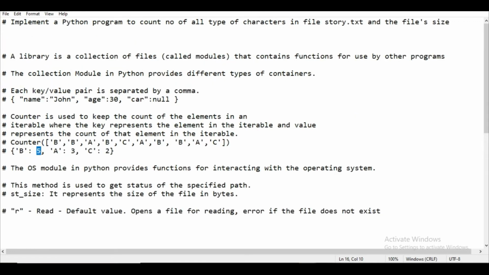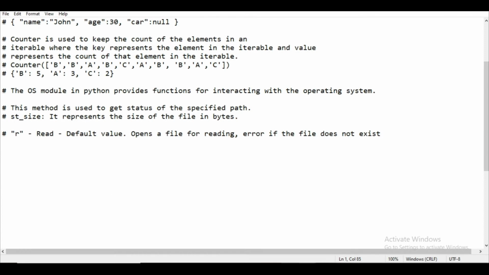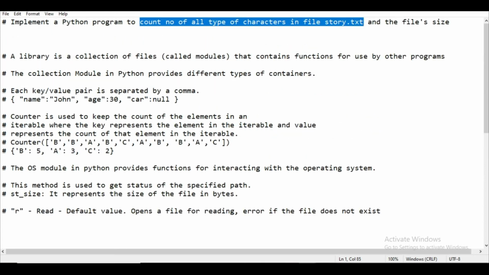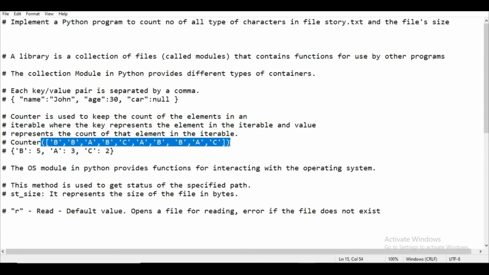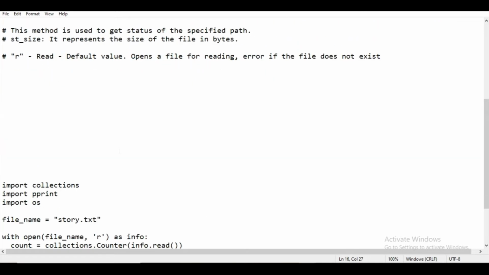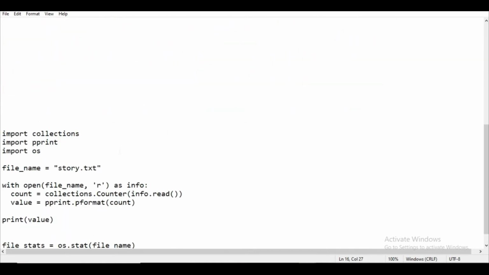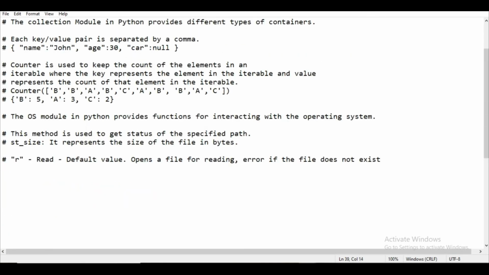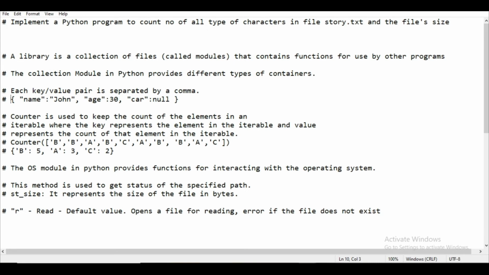So in our program also we have to count the number of all types of characters in the file story.txt. So here they sent this list to Counter; we are going to send our story.txt and it will filter it out into key value pairs. So let's start our program. Here we imported collections, pprint and os. Why I imported collections, I already taught you. Now pprint is used to print the values in key value form. So that's why we are using pprint.